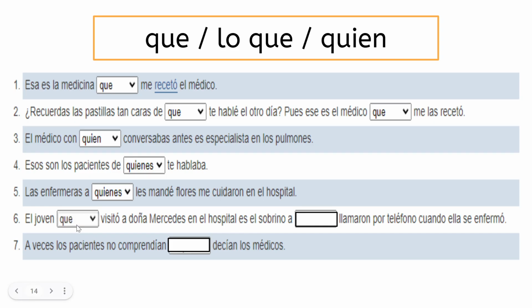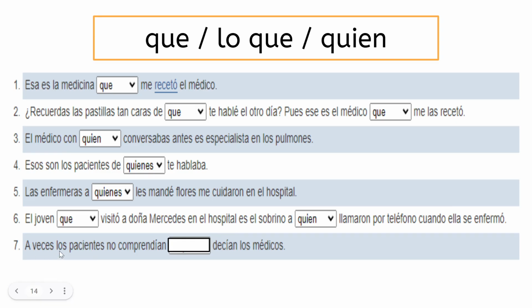El joven que visitó a doña Mercedes en el hospital es el sobrino de esta, a quien llamaron por teléfono cuando ella se enfermó. The young man that visited Mrs. Mercedes in the hospital is the nephew of her, whom they called by phone, or to whom they called, when she was sick.